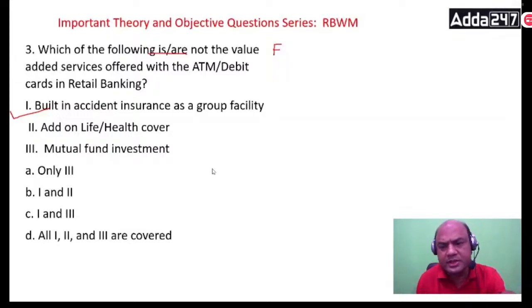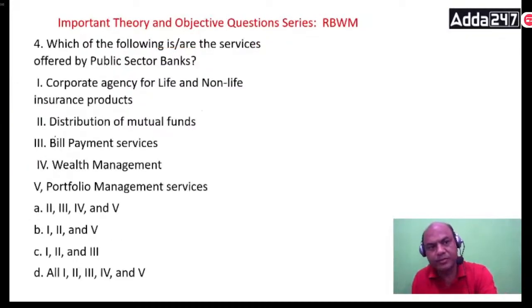Bank will never give such investments along with the ATM debit card. They can only give accidental insurance, life and health cover, everything. They can give only these. Chalo. The answer is mutual fund investments. Only 3.